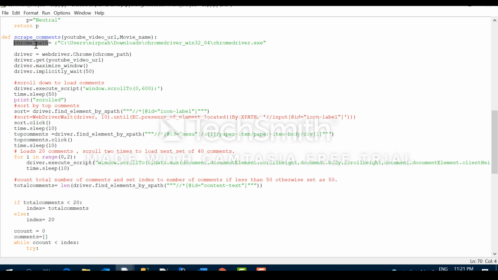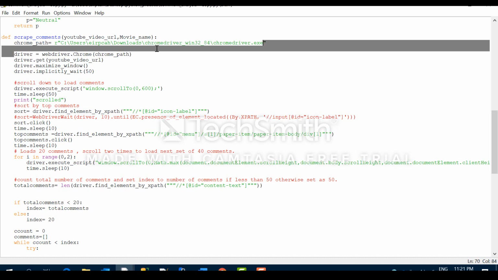In the description box I will mention the link for how you can download the Chrome driver. For the version, you have to check in your Google Chrome: go to help and then about, check the version of the Google Chrome which you are using, and download the Chrome driver for that particular version only.